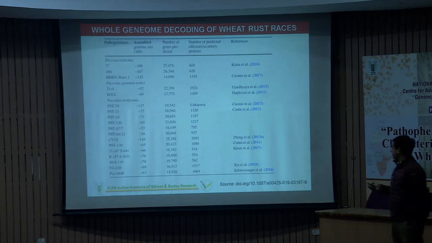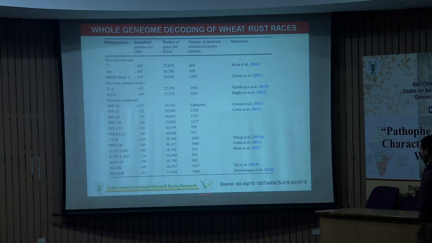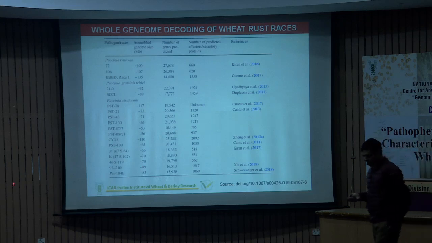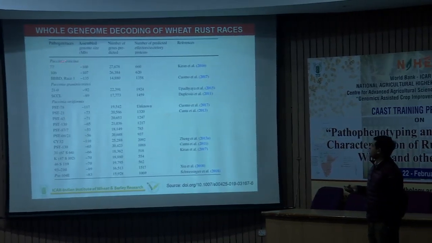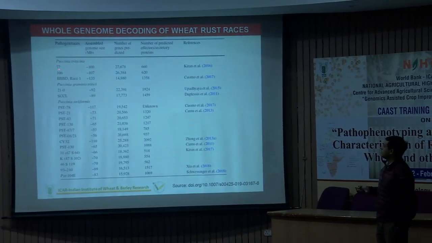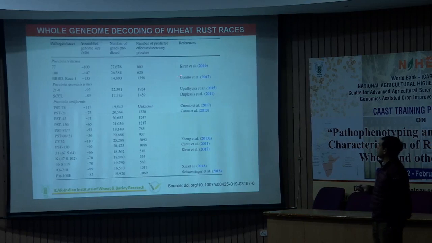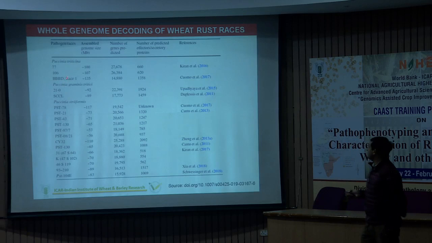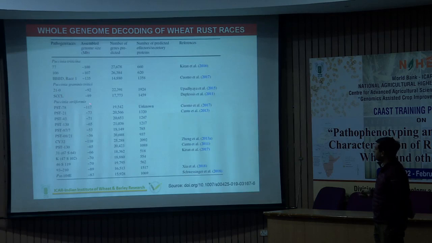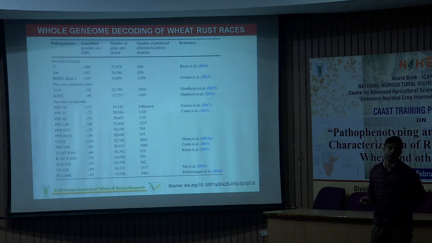If we compare up to 2019, there are a lot of pathotypes of Puccinia. This is brown rust, 77106. These are two races whose whole genomes were sequenced from India, and this one is from abroad, from Canada. Similarly, Puccinia graminis is from abroad. But in the case of Puccinia striiformis, there are different races sequenced from India, at least 13 races with whole genome sequences.